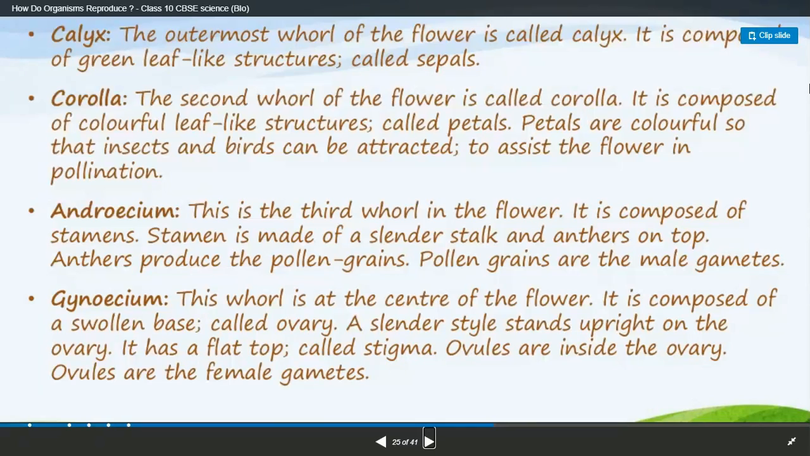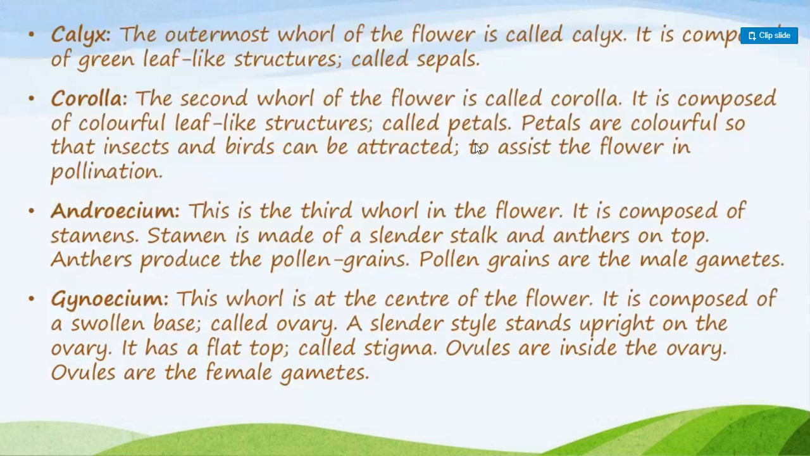The second whorl of the flower is called corolla. It is composed of colorful leaf-like structures called petals. Petals are the colorful, attractive part of the flower, which you all know. Petals are colorful, so insects and birds tend to be attracted. We human beings are also attracted, but not for pollination. Insects and birds are attracted for pollination.